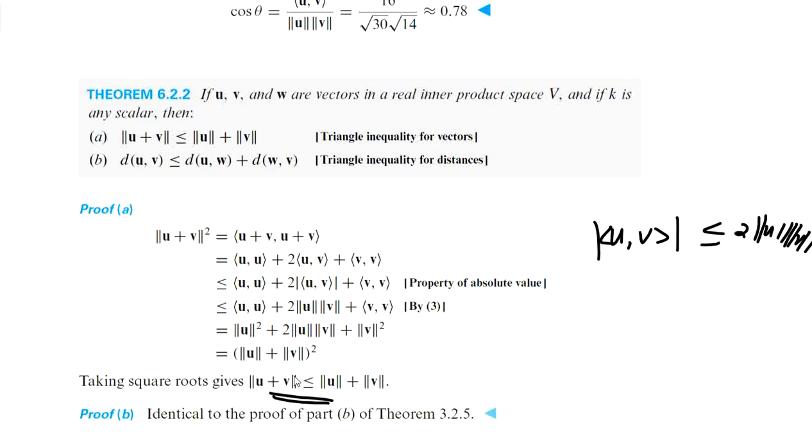Similarly, we can obtain the triangle inequality for distances also. By the definition of distance, d(u,v) equals norm of u minus v. And applying the triangle inequality for vectors, we can easily derive the triangle inequality for distances. That you can do at home. Whether it is true, you can check. What you want to do is, in between this, add and subtract a w and apply the triangle inequality for vectors.